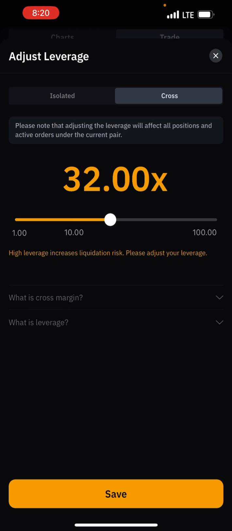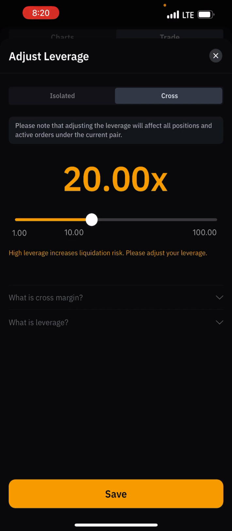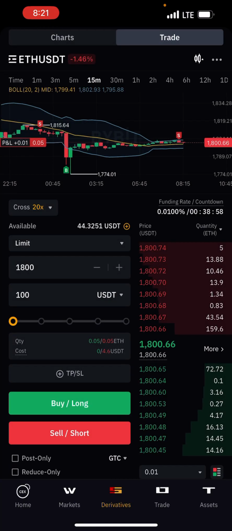All right, let's use 20 margins, on cross. Now after doing that, what do you need to do? Remember, you must do a calculation of the amount you have times the leverage you are leveraging on.